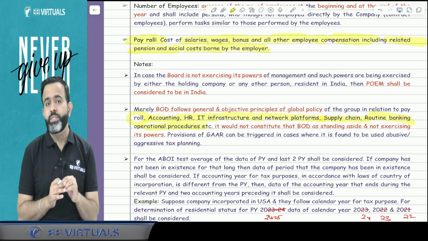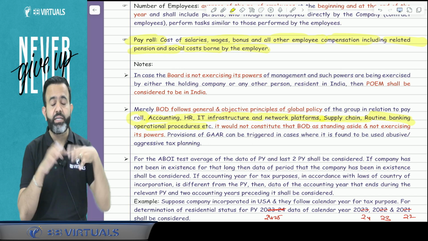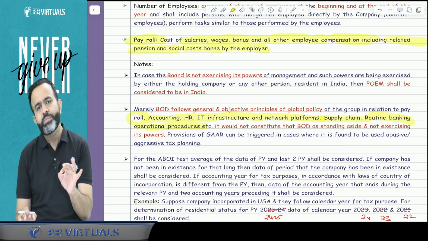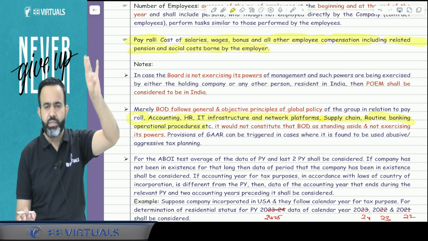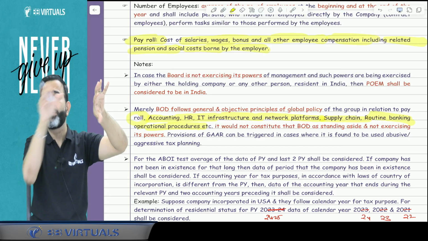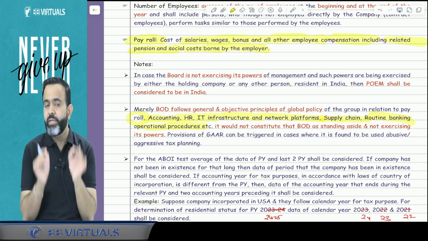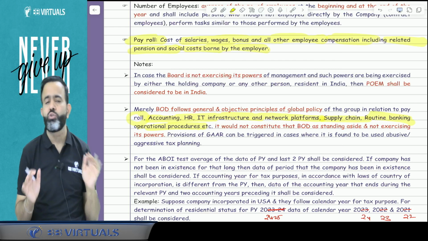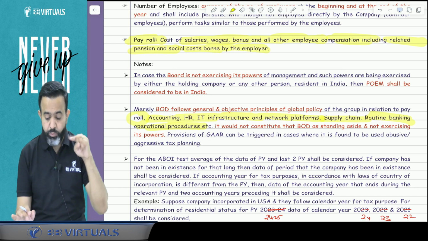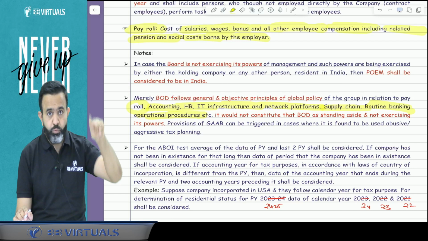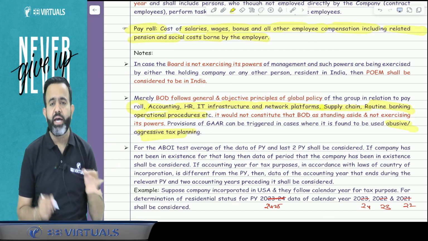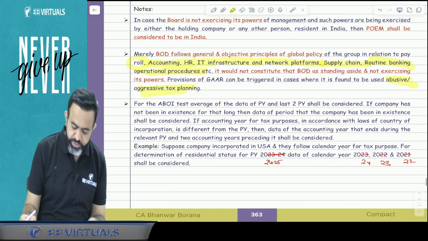So when it is followed by the subsidiary company, can we say that the company is not having the power and everything is exercised by the holding company? Answer is no, guys. For an example, if a foreign company is following the group policy, and the holding company is located in India, and that holding company's policy is followed by the subsidiary company, it means we cannot say that the board of directors of that company is not taking any decision and decisions are taken by the holding company. We cannot say that. But if you are doing this practice for abusive or aggressive tax planning, then GAAR provision may apply. GAAR means general anti-avoidance rules.